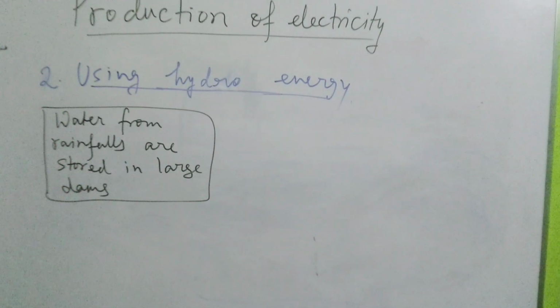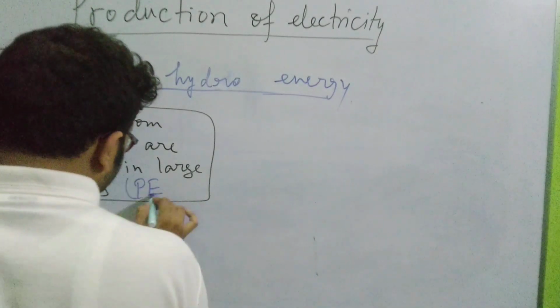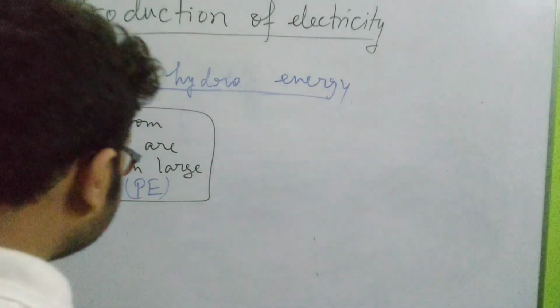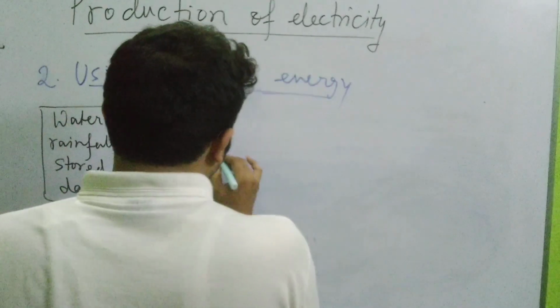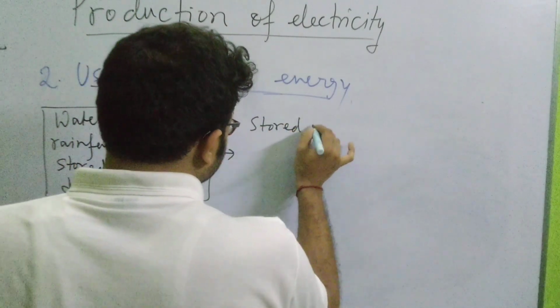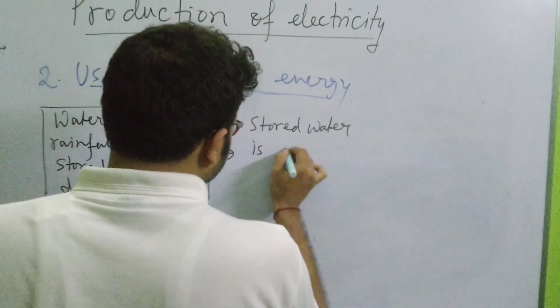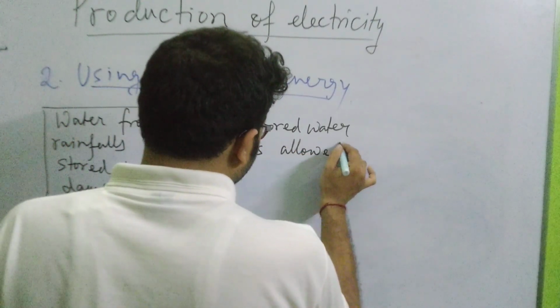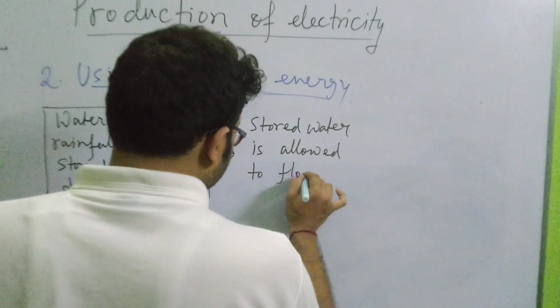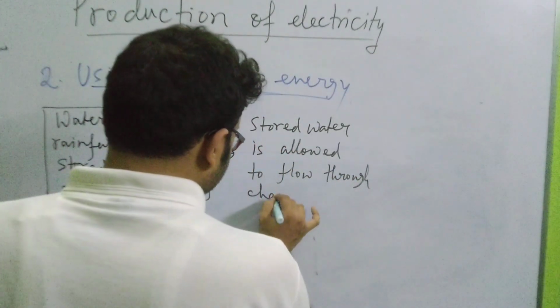Then when the proper time comes, this water, when stored in large dams, has a tremendous amount of potential energy. At certain intervals of time, this stored water is allowed to flow through channels.